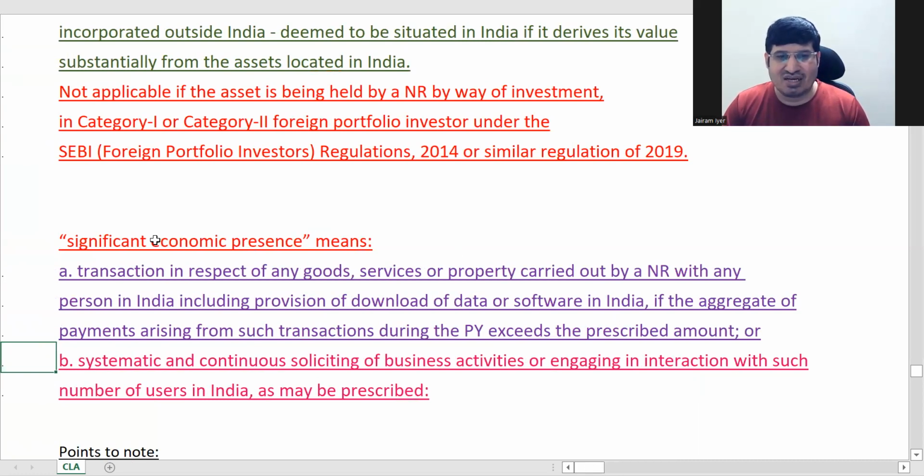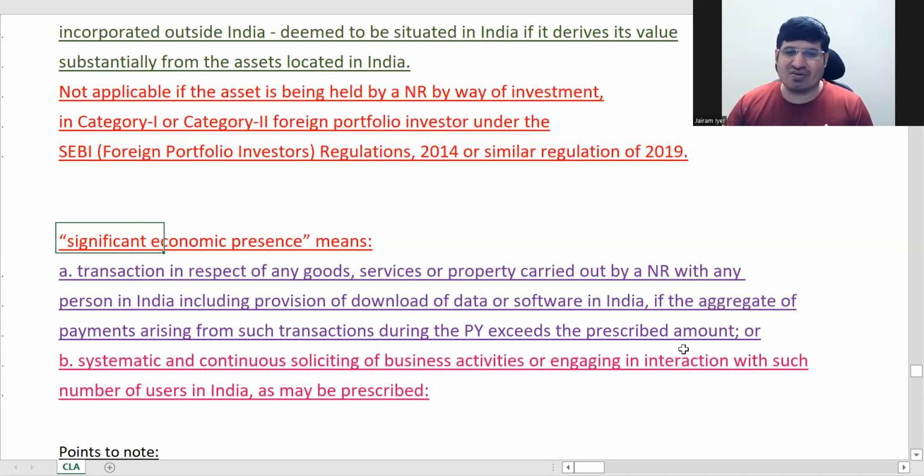You only need that for significant economic presence, a transaction for goods, services, etc. carried out by an NR, if the aggregate of payment arising from such transactions, basically turnover, exceeds the prescribed amount.